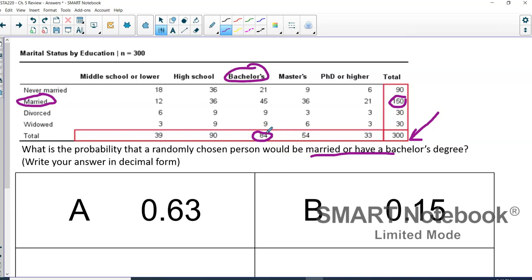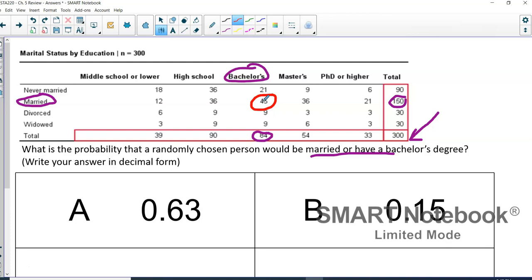And so if those two things were mutually exclusive, then we could just add those two probabilities together, and that would be our answer. But they're not mutually exclusive because we see up here that it is possible to be married and have a bachelor's degree, right? So there's 45 people in here that would fall into both categories. And so when we add these probabilities together, we end up double counting that 45, right?